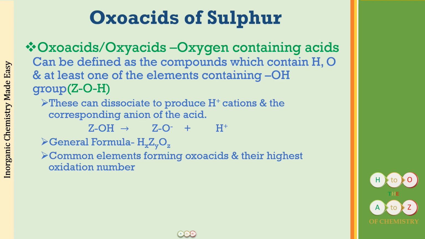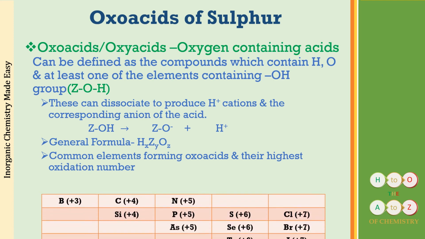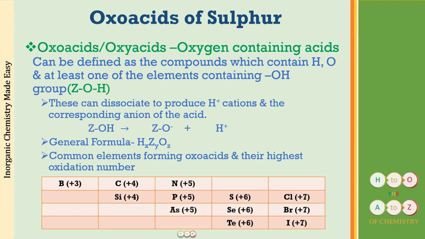All right, so the common elements which form these oxoacids are the p block elements. For example, we have boron, carbon, silicon, nitrogen, phosphorus, arsenic, sulfur, selenium, tellurium, chlorine, bromine, iodine. So these are the common elements which form oxoacids, but this does not mean that this is the complete list.